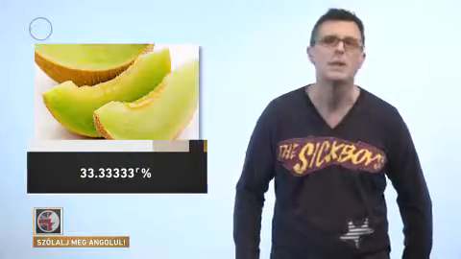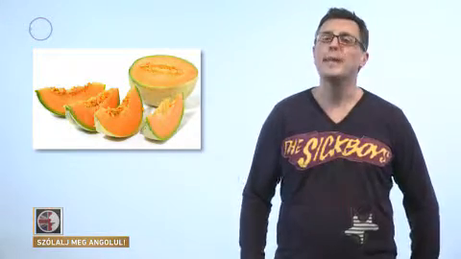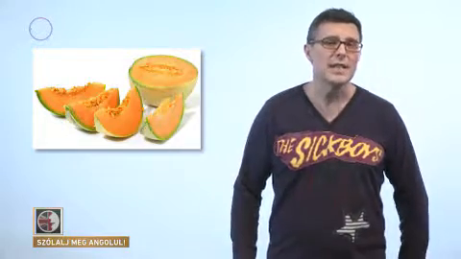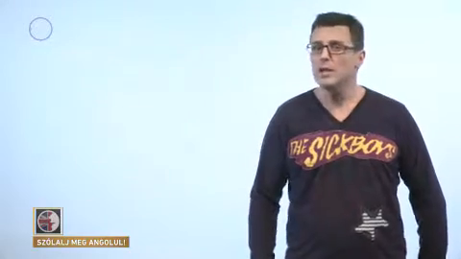33.33333 recurring of something. To quarter something is to cut it into 4 pieces. So we need 4 to make 100%. This means that a quarter is 25% of something. We can use 2 verbs here, to halve, meaning to cut into 2 equal parts, and to quarter, meaning to cut into 4 equal parts.